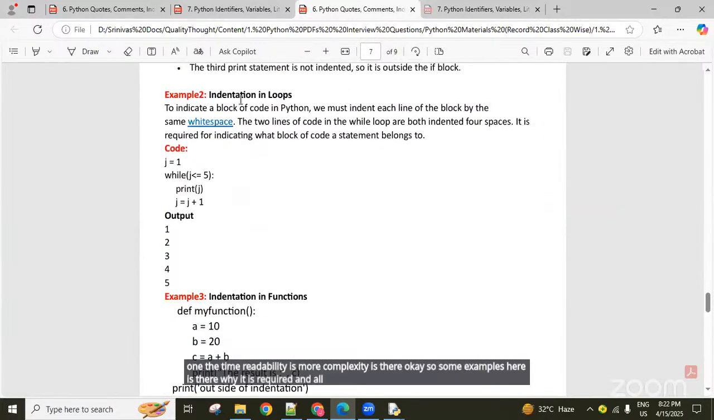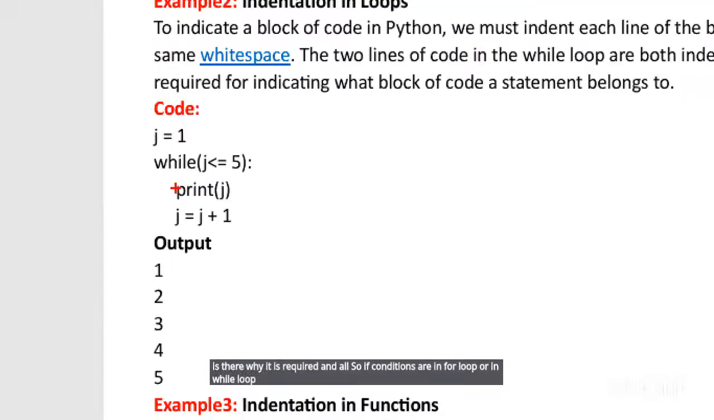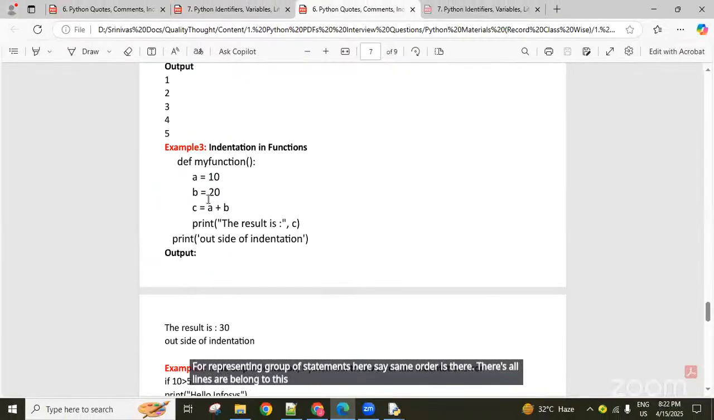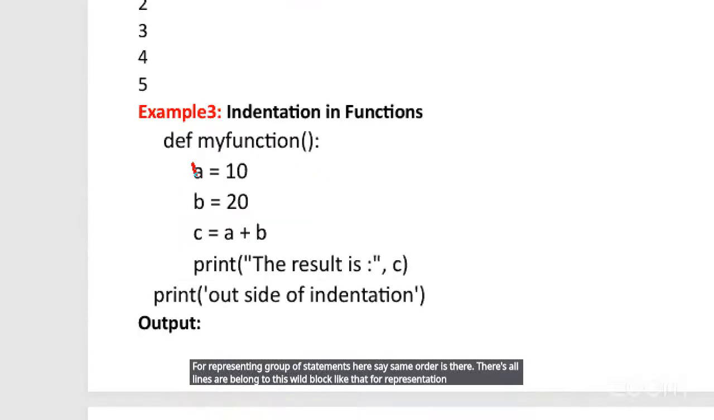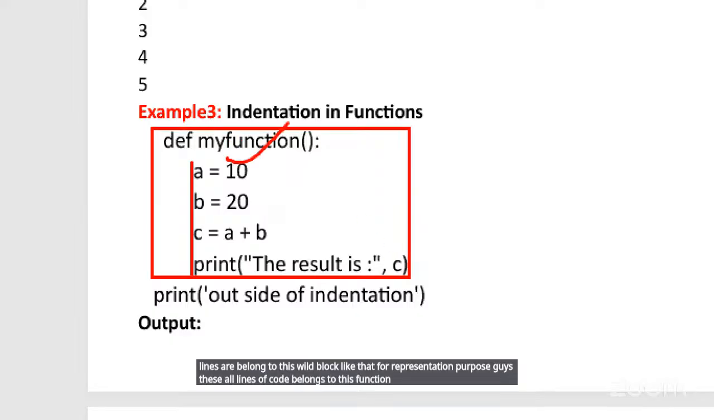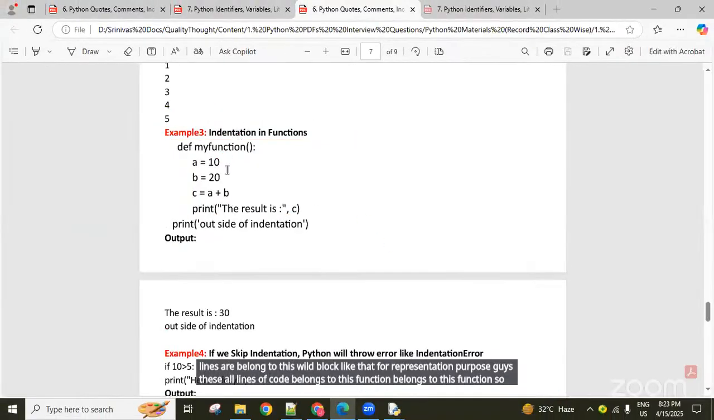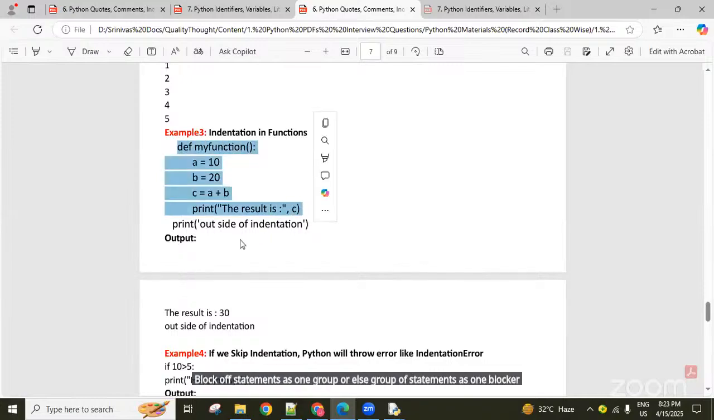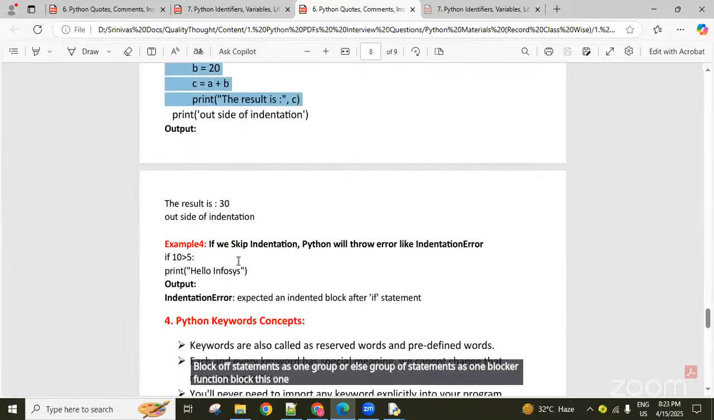In if conditions, for loops or while loops, for representing a group of statements, the same order is used. These lines all belong to this while block. Like that, for representation purposes, guys, these lines of code belong to this function, and those belong to that function. So for representation purposes, a block of statements as one group, or a group of statements as one block, a function block, we can use indentation.